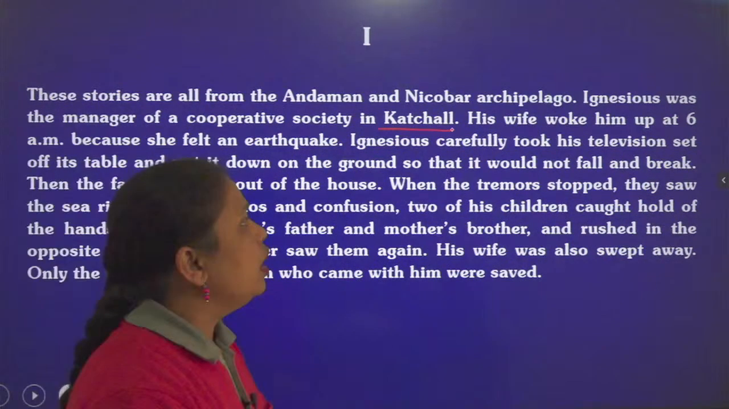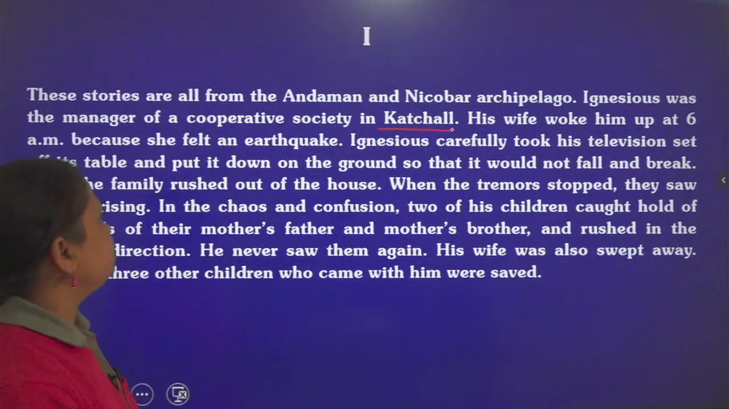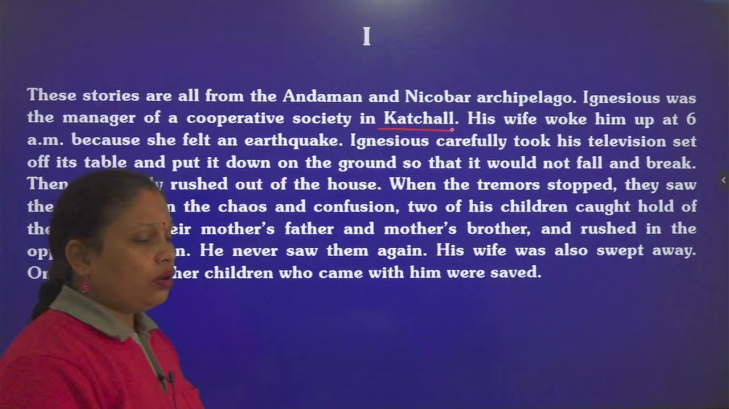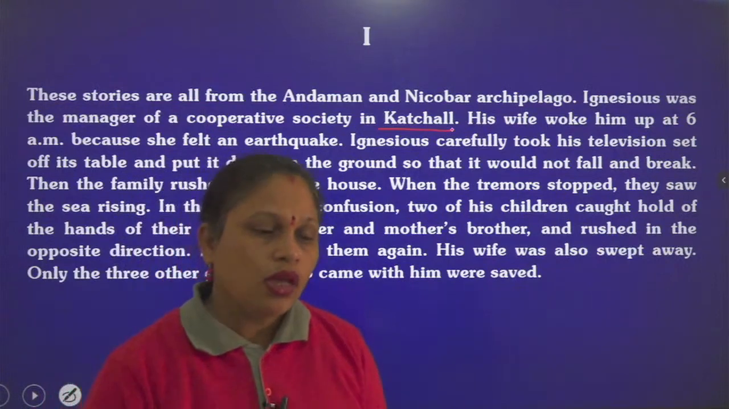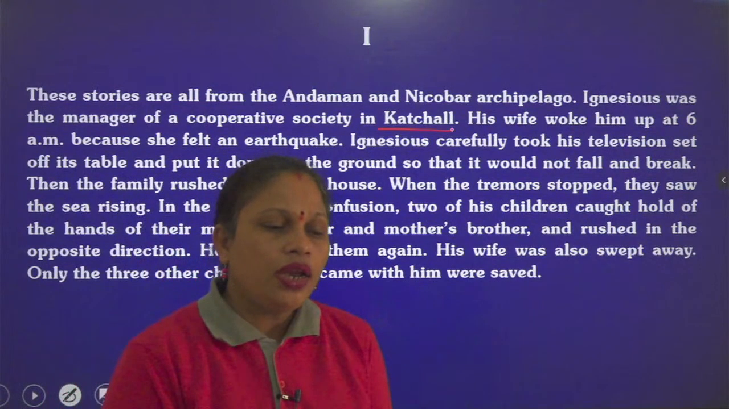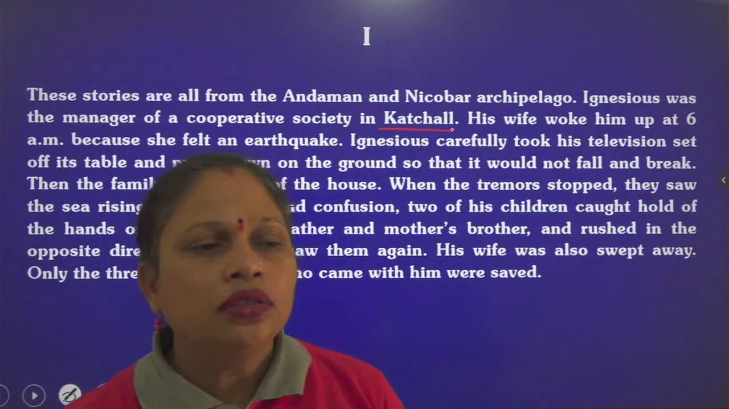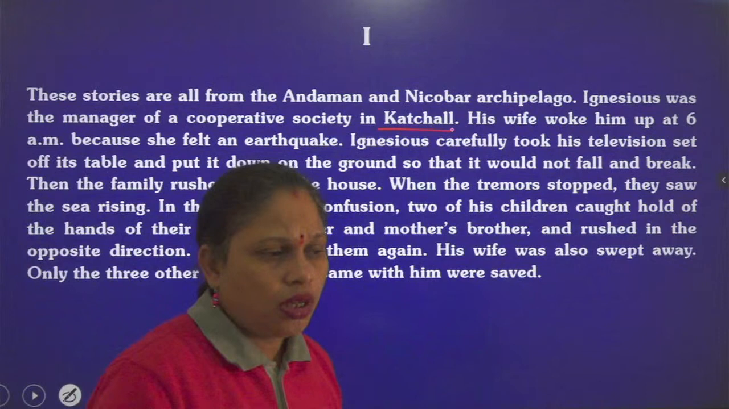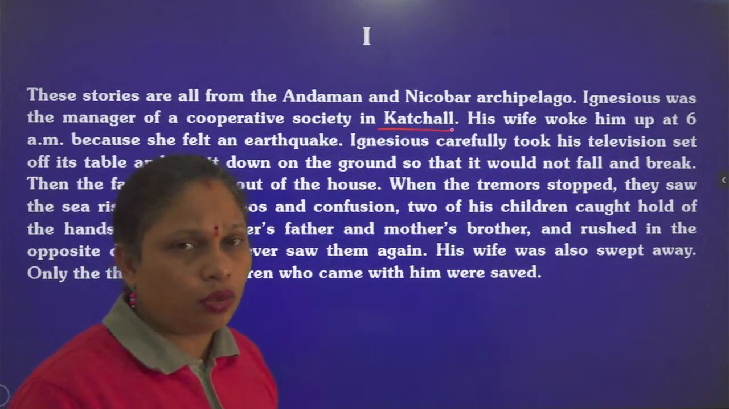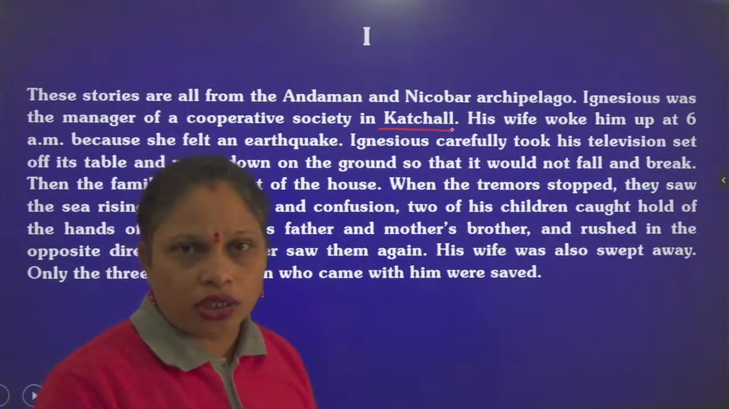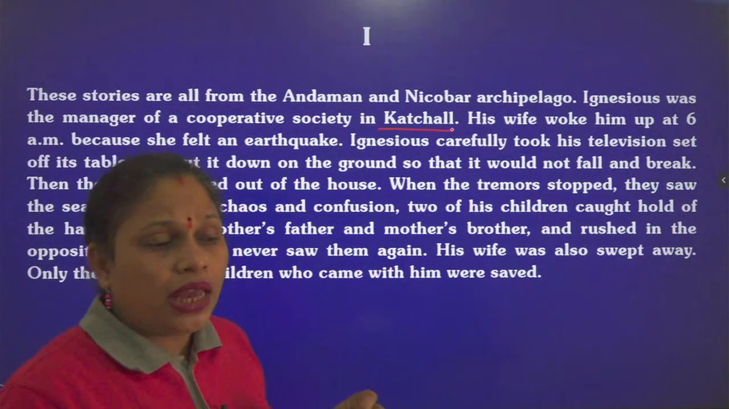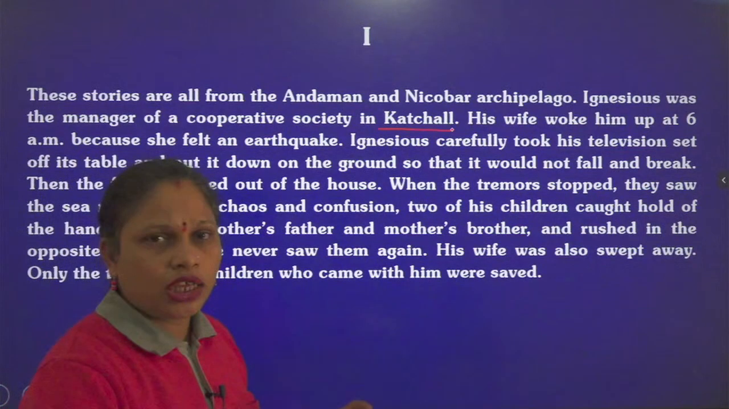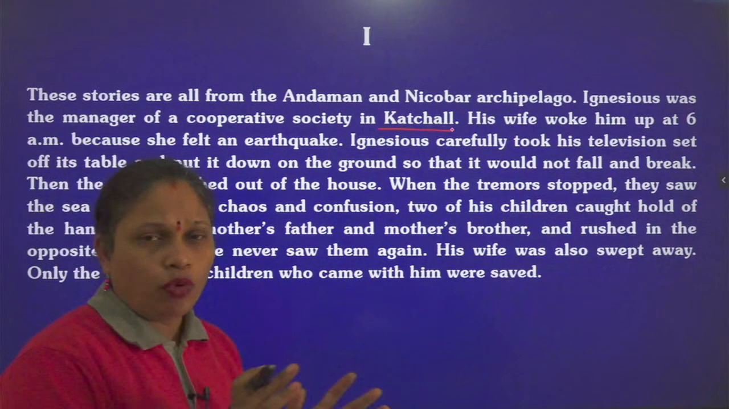His wife woke him up at 6 a.m. because she felt an earthquake. So on the date of 26 December 2004, early in the morning, 6 o'clock, it happened that suddenly the wife of Ignatius felt something unusual. She felt the vibration on the ground, and it was too clear to her that it was no doubt an earthquake. As soon as she realized the danger, she suddenly woke her husband up. She asked him to get up and she made him clear what was happening there.